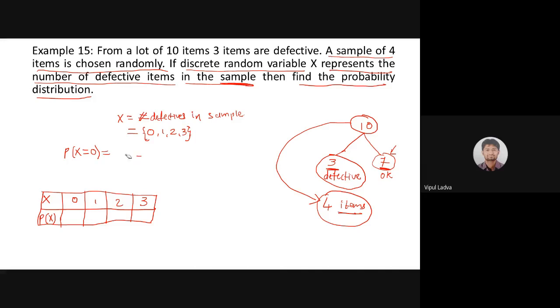What is the definition of probability? What is the simple definition of probability, tell me. Favorable cases upon total cases. Okay, let me denote by m and n. M represents the favorable cases, n represents the total cases. Now we need to concern about our event. We are trying to get the probability that x equals 0. What is x? X is the number of defective.